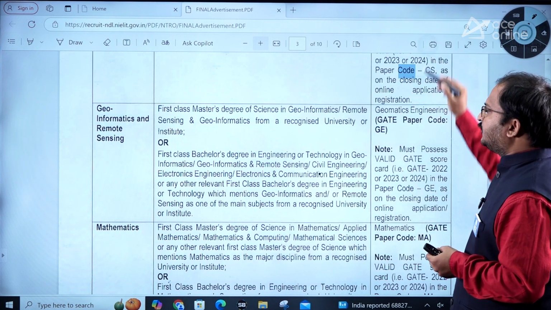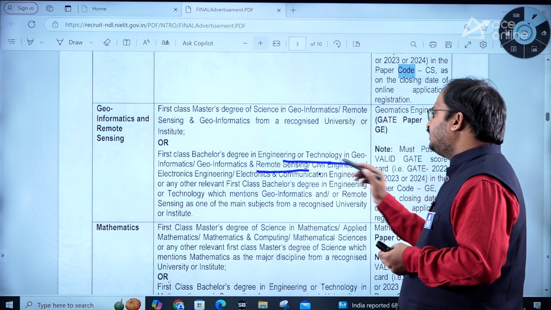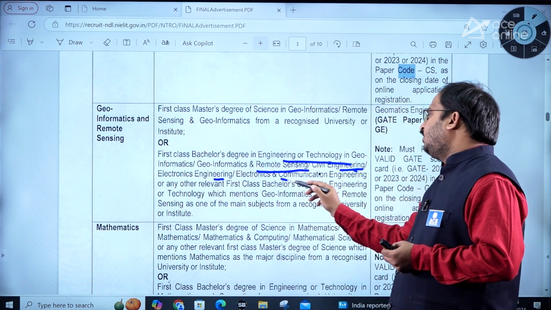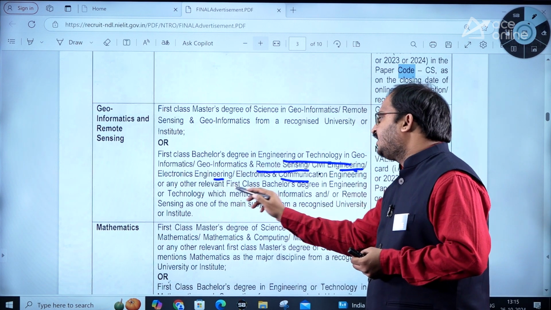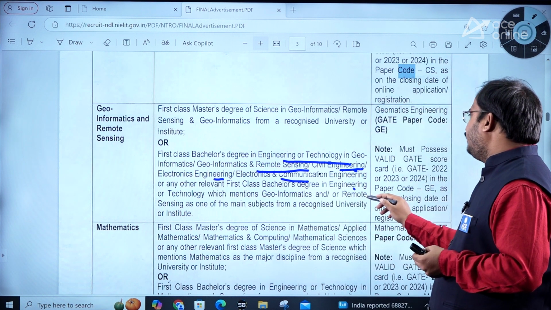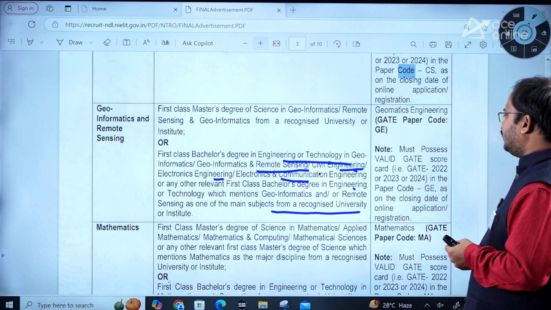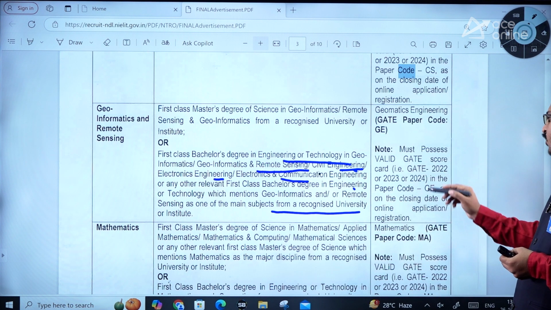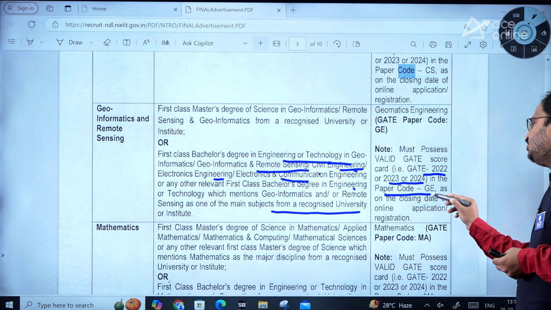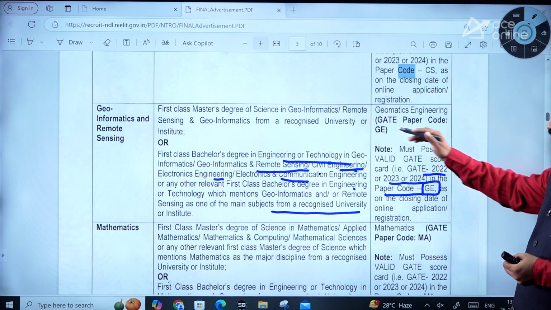Then a first class bachelor's degree in engineering or technology in geoinformatics and remote sensing, civil engineering, electronics engineering, electronics and communication engineering, or any other relevant first class bachelor's degree in engineering or technology which mentions geoinformatics and remote sensing as one of the main subjects from a recognized university, and you must possess a valid GATE score card, GATE 2022, 2023 or 2024. Paper code must be GE, Geomatics Engineering paper, dear students. So when you have this one, then you can apply for this.